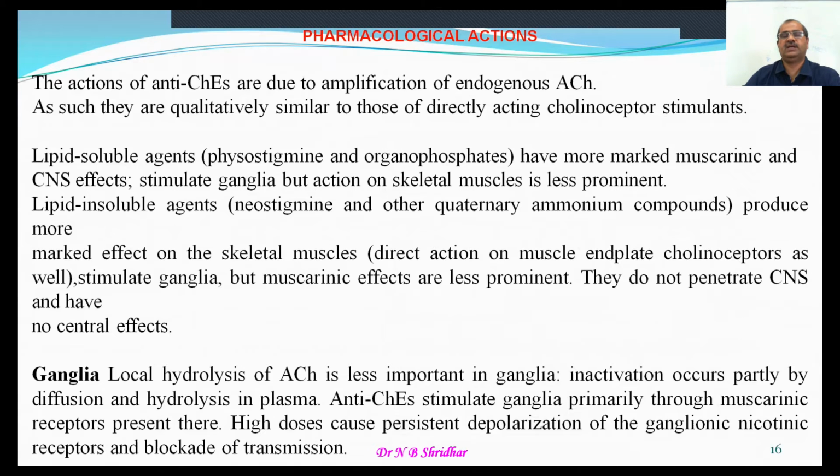and the effects are qualitatively similar to those of directly acting cholinergic stimulants. Anticholinesterase activity is very similar to that of the cholinergic stimulators.